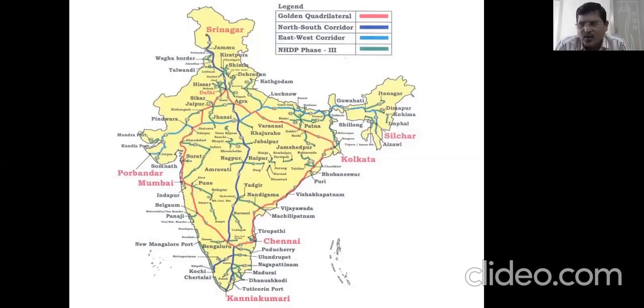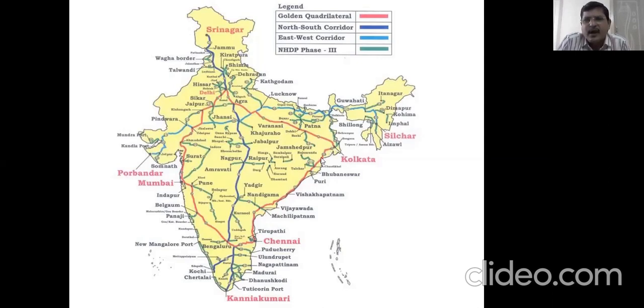And this road is constructed. It is a super highway. What we call a super highway is a 6-lane track, which is well connected with the major cities on the way. Like, see, Delhi to Kolkata, in between you have Agra, Patna, Varanasi, like that, many of the major cities.